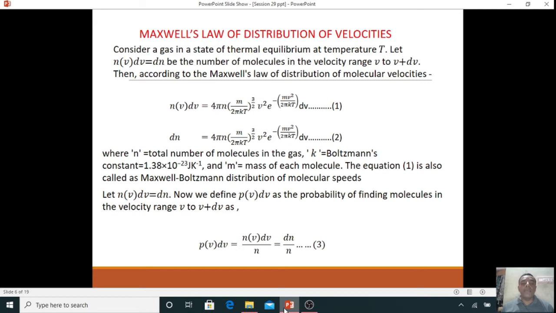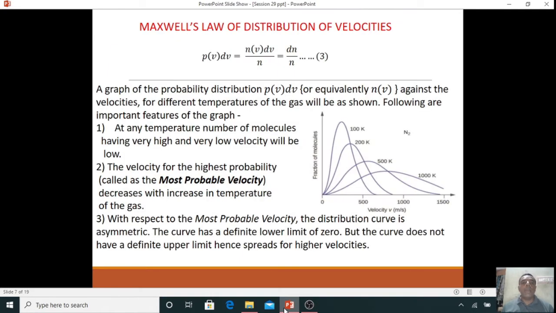Now we define P(v) dv as the probability of finding the particles in the velocity range from v to v plus dv, so P(v) dv is equal to n(v) dv divided by N, which is dn by N. A graph is drawn of the probability distribution, P(v) dv versus velocity, for different temperatures of a gas, as shown in the figure. The following important features are drawn from the graph.